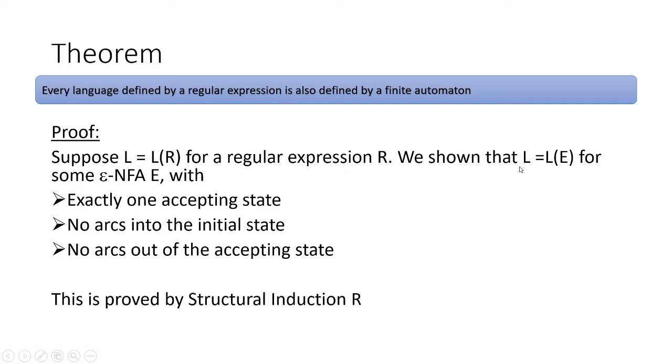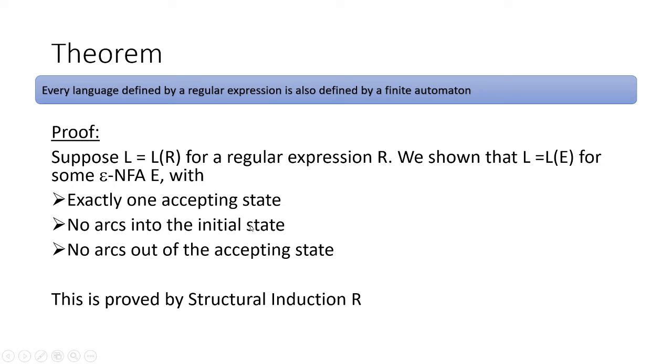we can create a language L(E), where E is an epsilon NFA. It's saying that if there is a regular expression, we have certain ways to convert that expression into an epsilon NFA, which has exactly one accepting state, no arc into the initial state, and no arc out of the accepting state. So these are the three important things: only one accepting state, no arc into the initial state, no arc out of the accepting state.